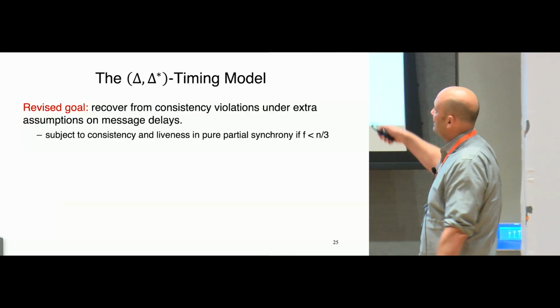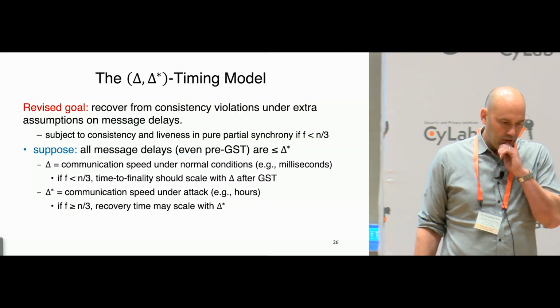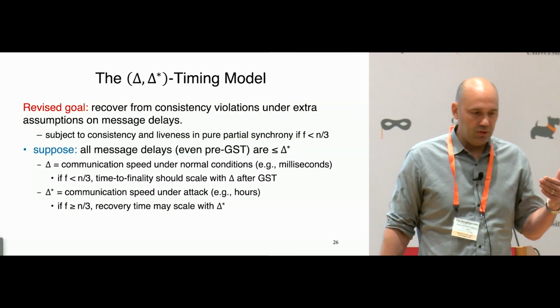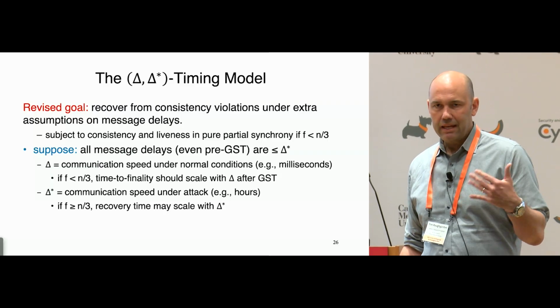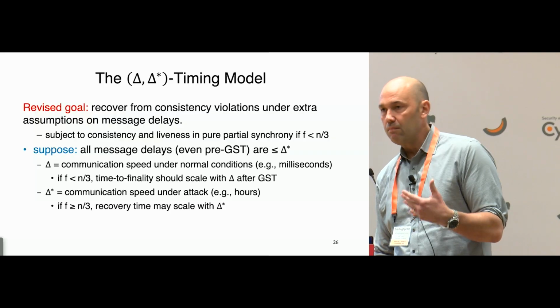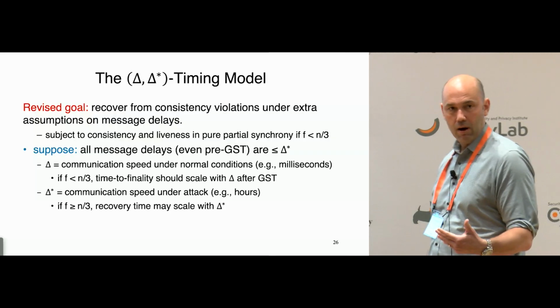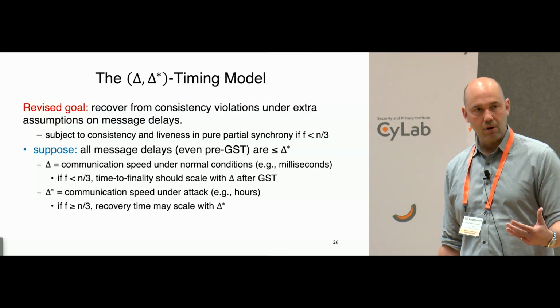We call this the delta-delta star timing model. And we're going to be thinking about executions where, in addition to being partially synchronous executions, it also just so happens that even prior to GST, all of the message delays are at most some parameter delta star. Okay? So we now have two parameters, a delta and a delta star.